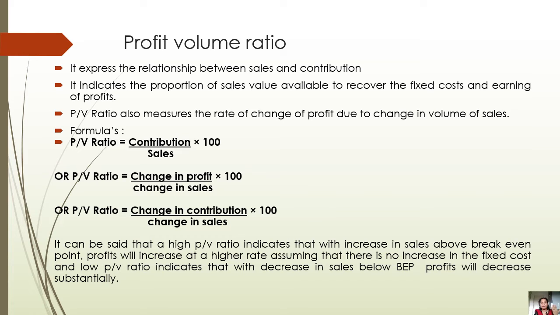When there is a high PV ratio, it will denote the profitability of the concern, and if there is a low PV ratio, it will denote loss or some problematic situation of the concern. It also indicates the proportion of sales value available to recover the fixed cost and earn profits. PV ratio also measures the rate of change of profit due to change in volume of sales. If you have different volumes of output, the ratio shows you the change that comes with them and its effect on profit.